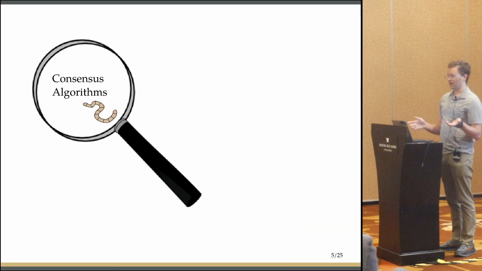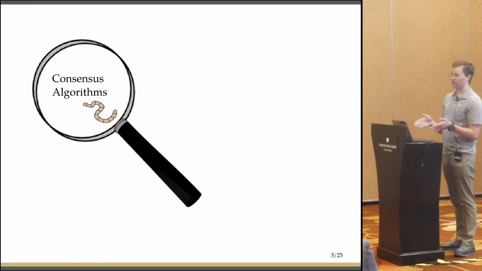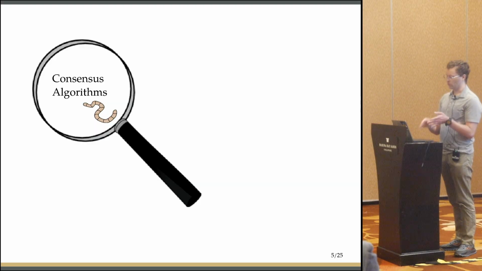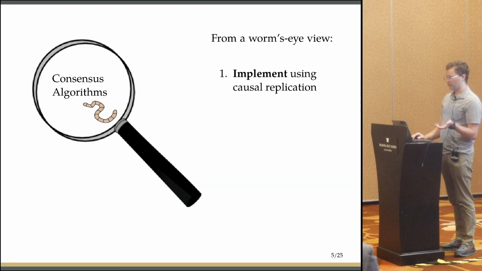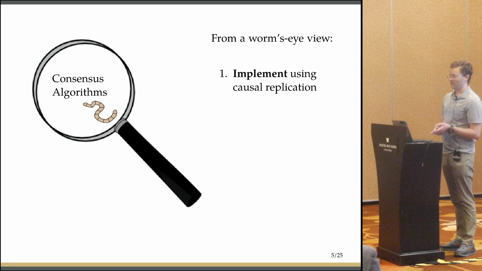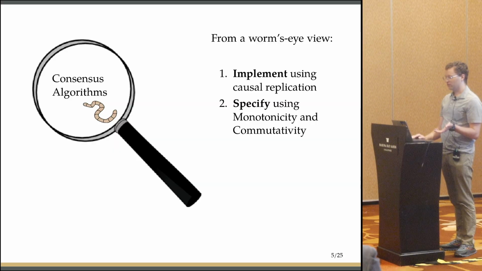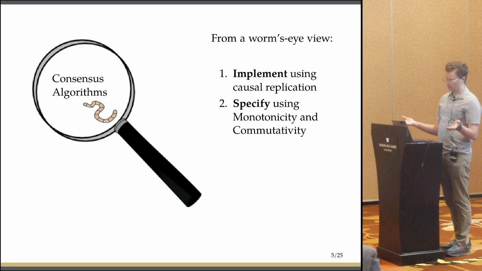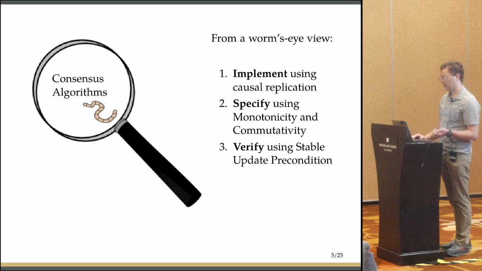Well, in this talk, I'll tell you about how for consensus algorithms, we can actually do verification at the worm level. So from the worm's eye view, we can verify by implementing the consensus algorithm using causal replication, by specifying the consensus safety property, which is a global property, using the local properties of monotonicity of individual node states and commutativity of messages.